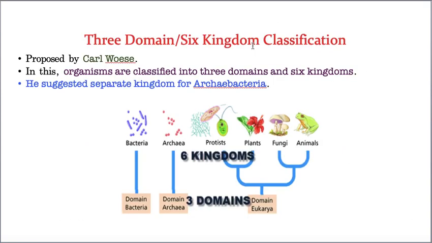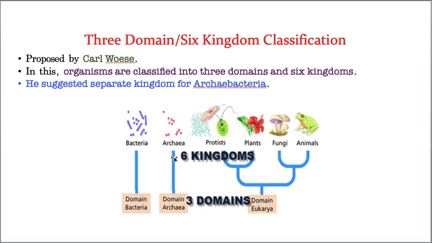Okay, now the last one, today's last topic is three domain classification, which is called the six kingdom classification. Three domain classification was given by Carl Woese. Carl Woese is a scientist who has given the six kingdom classification. According to him, all the organisms on this planet are divided into three domains. What are they? The first domain is domain Bacteria. In that, he included all the